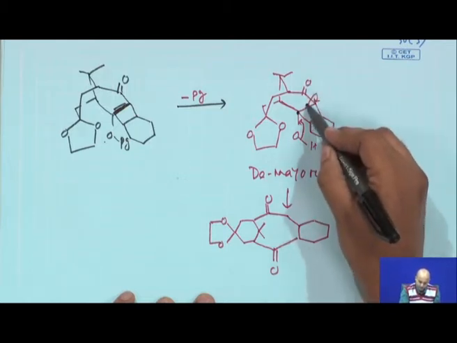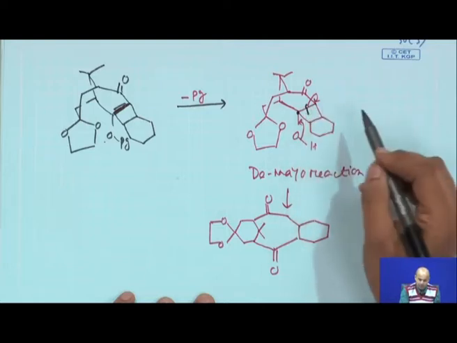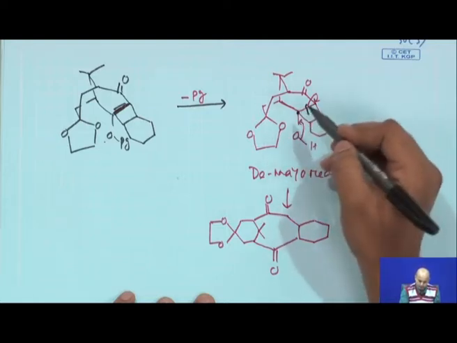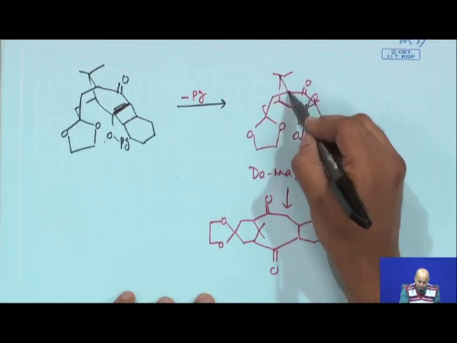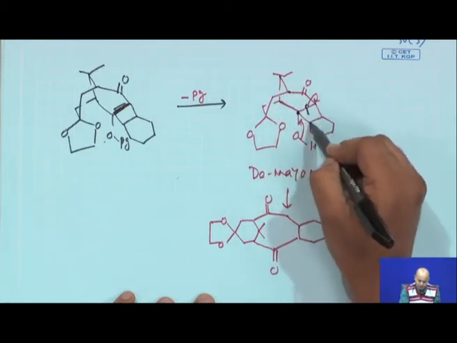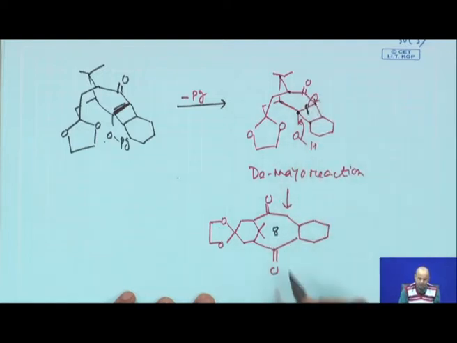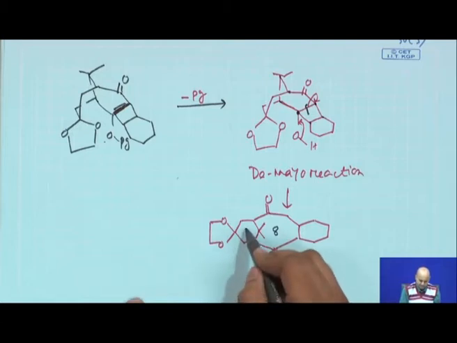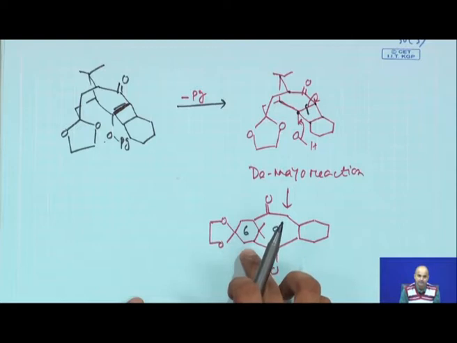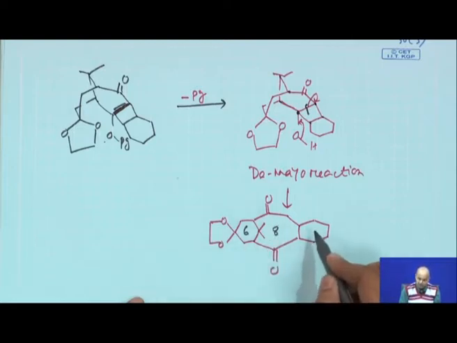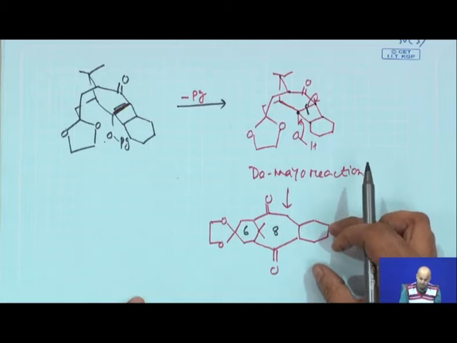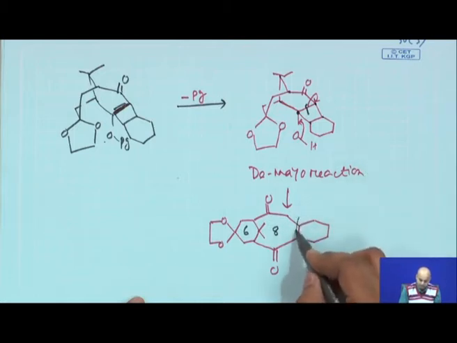So, the only thing is you clip this bond, and then you count: 1, 2, 3, 4, 5, 6, 7, 8. So, the central 8 member ring is now made. This 6 remains in the molecule from the very beginning, and this other 6 is from the cyclohexene part, this also remains. So, this is your target molecule.